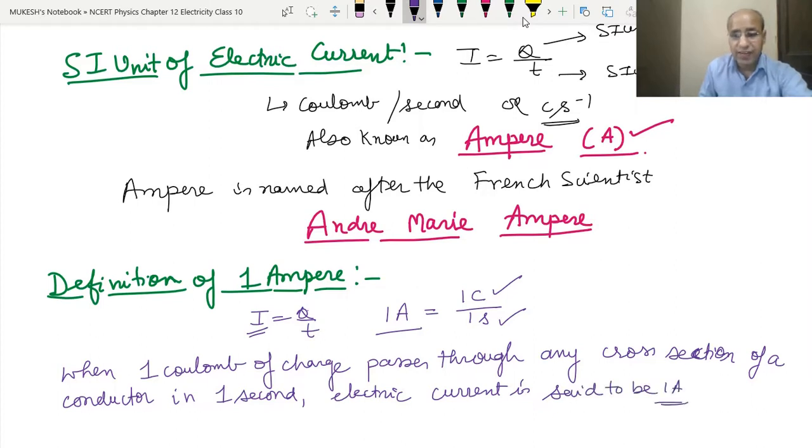While defining 1 ampere, we have to take the charge as 1 unit and the time as 1 unit.